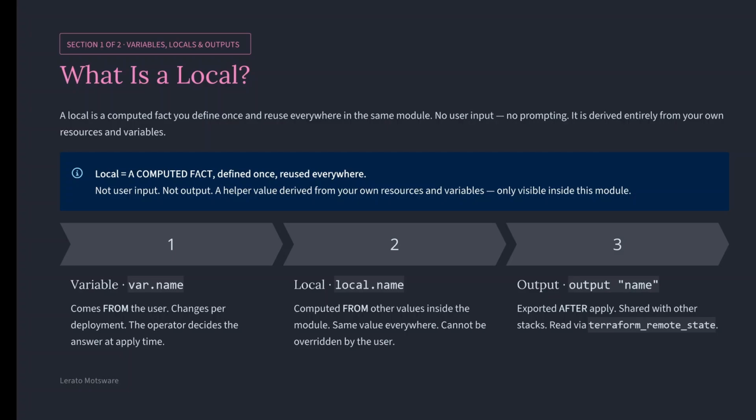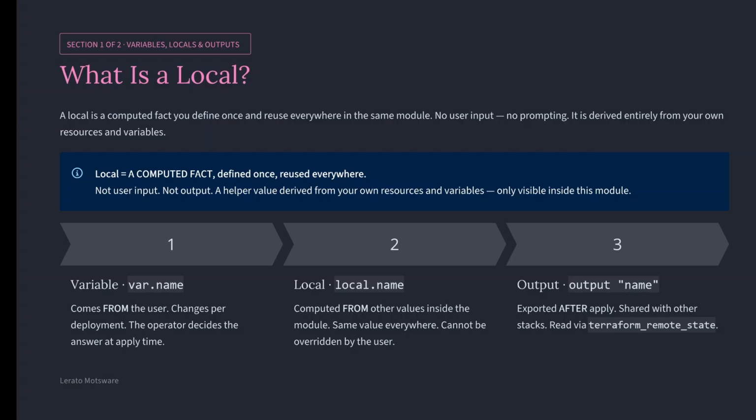Variable comes from the user, changes per deployment. The user decides the answer at apply time, referenced as var.name. Local is computed from your own code, same value everywhere in the same module. The user has no say in it, referenced as local.name. Output is exported after apply, shared with other stacks, read via Terraform remote state, referenced as output.name.